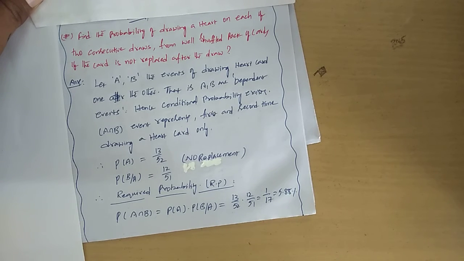Now let us go for one more example. See the question. Find the probability of drawing a heart on each of 2 consecutive draws from a well shuffled pack of cards if the card is not replaced after the draw. Okay.